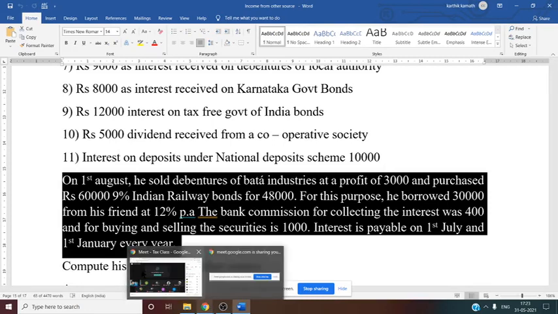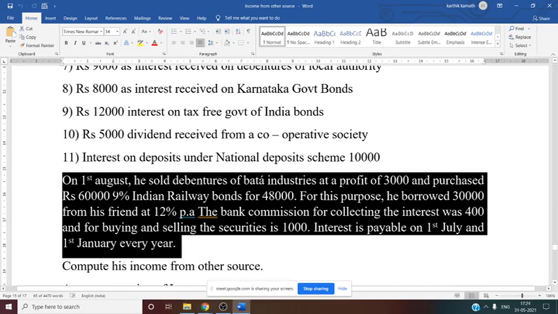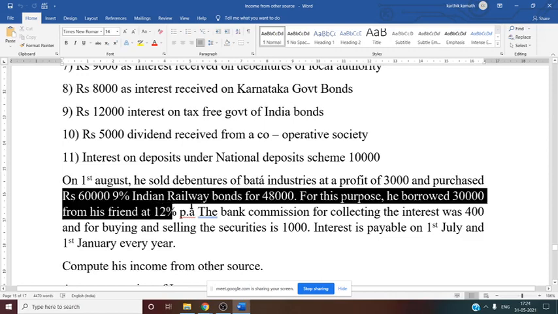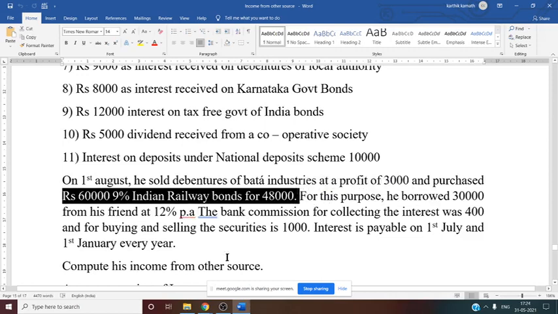Profit, see this, on 1st August sold debenture of Bata at a profit of 3,000. So this profit is not considered here, and purchased 60,000 9% Indian Railway bond for 48,000. Now what we have to do? Whether we have to take 1/2 here, whether we have to take 1/2 here.